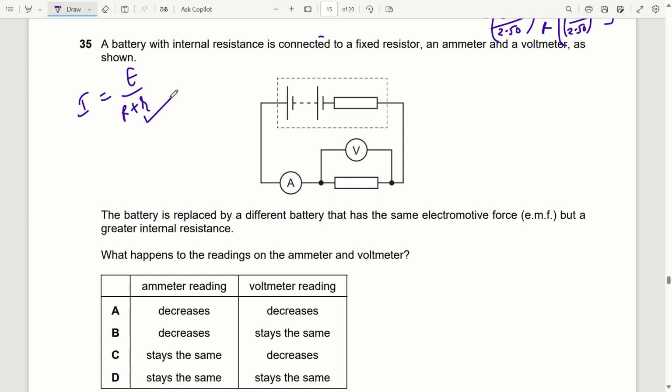So greater internal resistance means less current will be drawn from the battery, or we can say the ammeter reading will decrease. Now what about the voltmeter reading? Since the ammeter reading is decreasing, and the voltmeter here represents I into R, if I is decreasing, this V value will also decrease. So option A is the correct one.